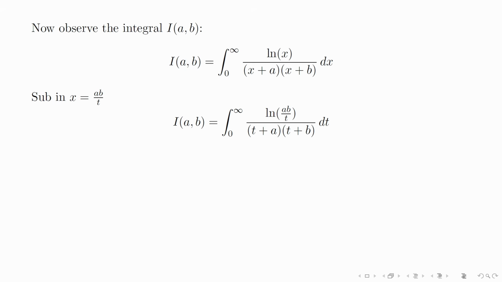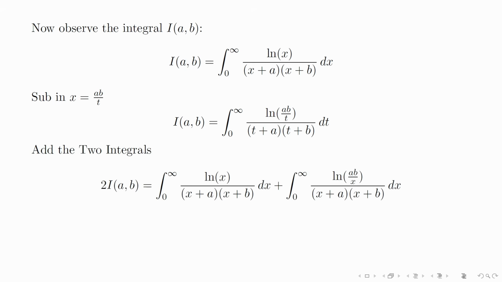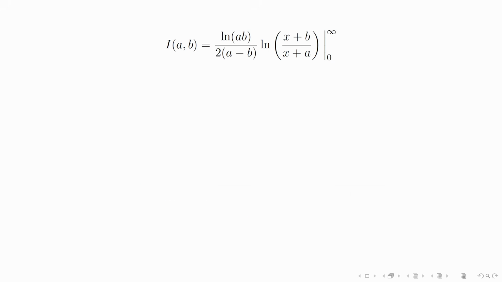Do you see it? Yeah. We'll be able to completely get rid of the natural log term because the x's cancel out in the logarithm and we get a constant out of the integral, natural log of ab. And this integral here is pretty easy to evaluate now. And after finding its antiderivative and plugging in the boundary limits, we obtain this.